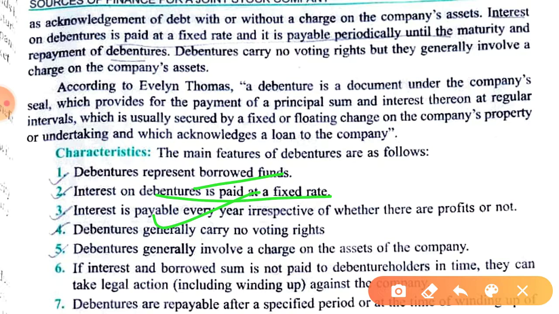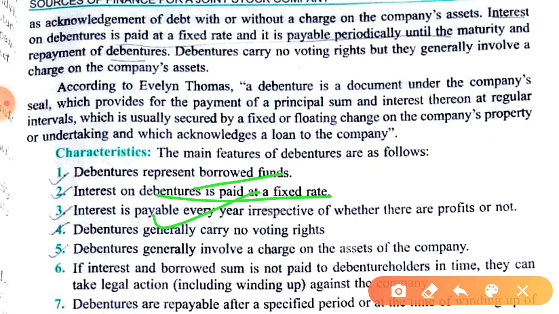So if debentures are issued for 10 years, then every year interest is paid two times, half yearly. If there is a contract of paying annually, then the company can pay the interest annually, but generally it is paid half yearly. You are going to solve the questions related to this in chapter number 7 of your accountancy, which we are going to cover soon after the completion of issue of shares.